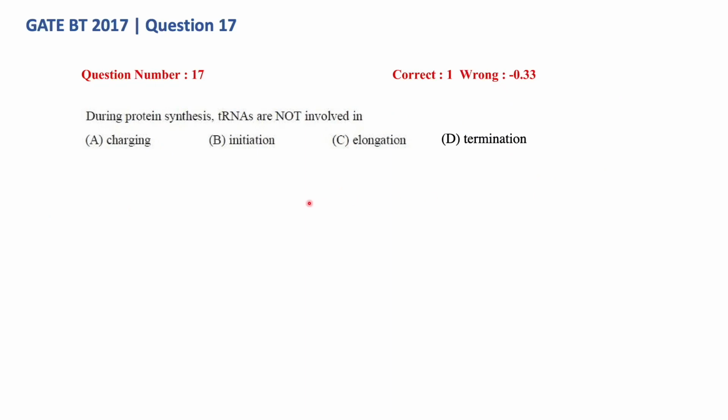Hi everybody. Today we'll be looking into GATE Biotechnology 2017 paper, question number 17. The question is, during protein synthesis, tRNAs are not involved in option A, charging, option B, initiation, option C, elongation, and option D, termination.